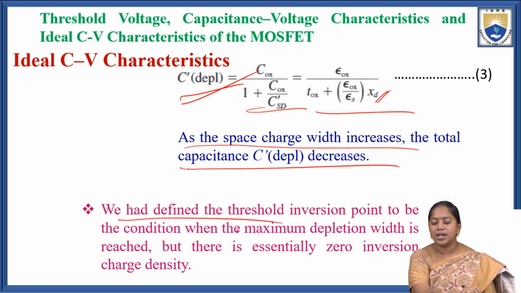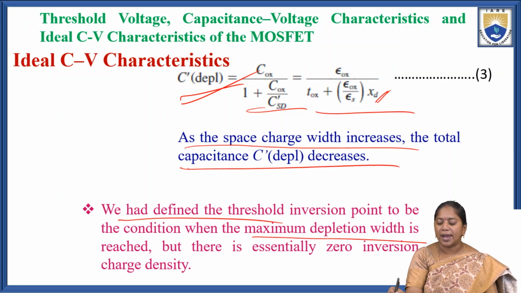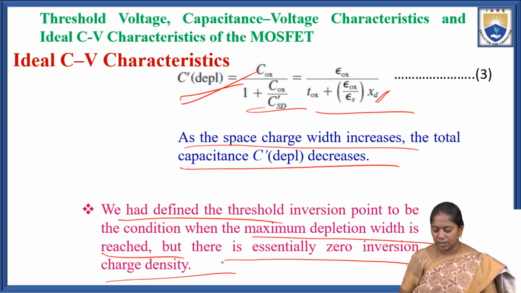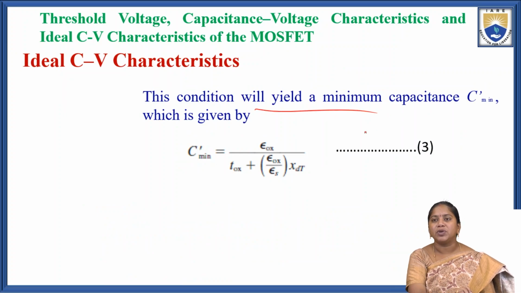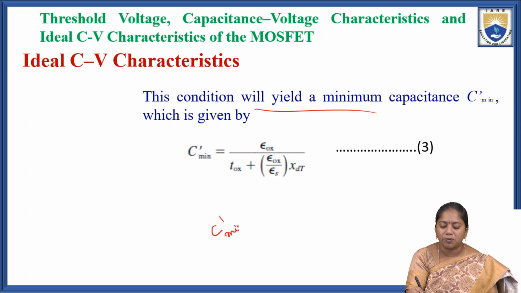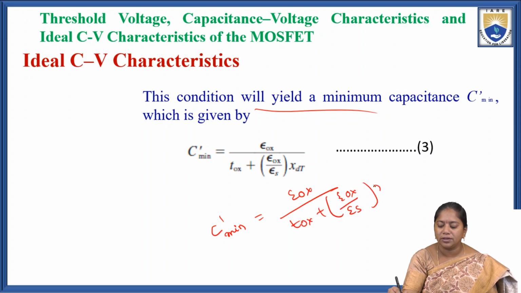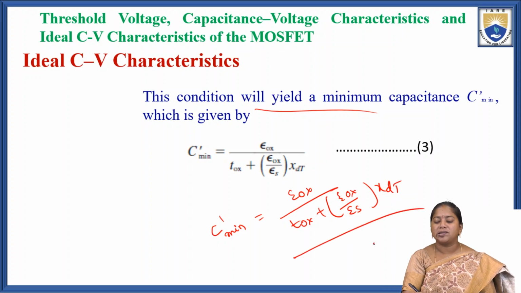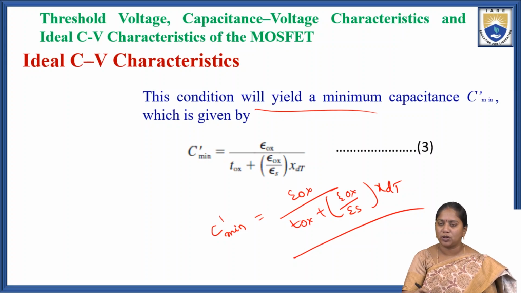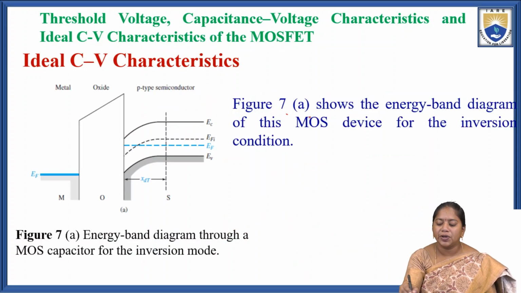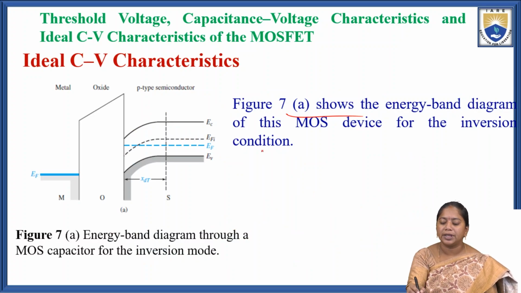We defined the threshold inversion point to be the condition when the maximum depletion width is reached, but there is essentially zero inversion charge density. So this condition will yield a minimum capacitance, C dash minimum, which is given by epsilon OX by TOX plus epsilon OX divided by epsilon S into XDT. That is the minimum capacitance C minimum dash.